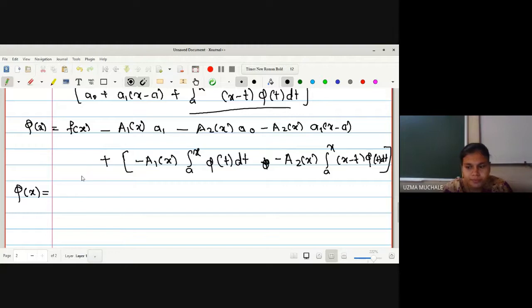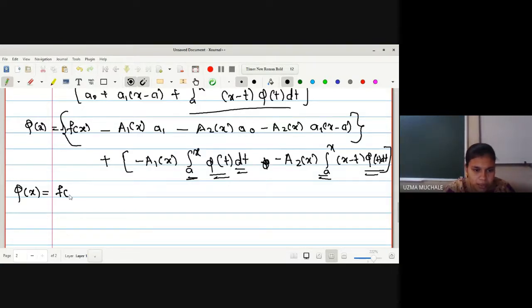What is common in these integrations is the integration with respect to t, as well as this phi of t, which is common in these two integrations, right? And here we cannot do anything for these terms, because we don't know what a1, a2, and f of x are. So we'll keep them as they are.